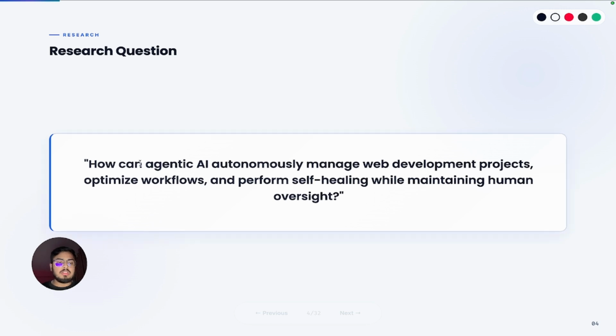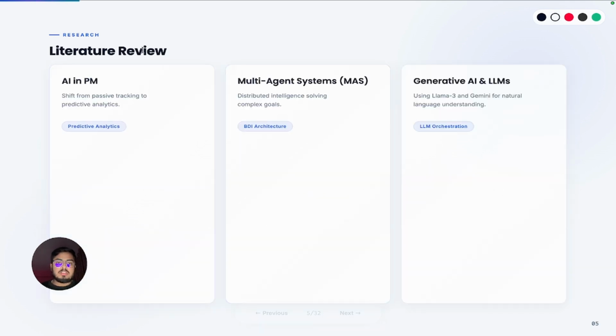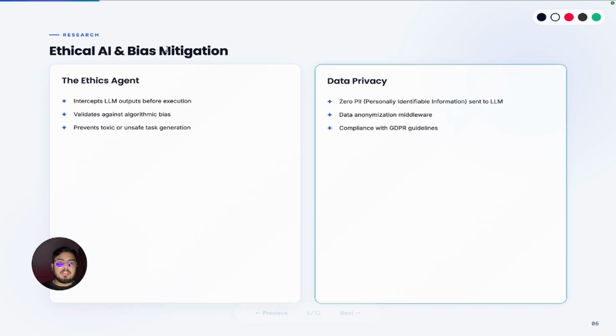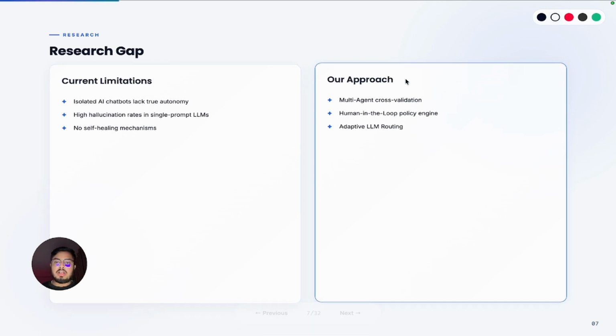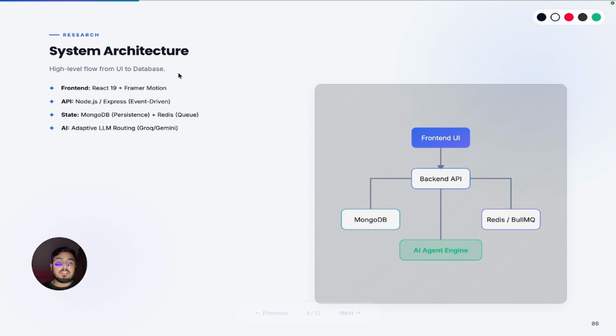The main research question is: how can Agentic AI autonomously manage web development projects, optimize workflows, and perform self-healing while maintaining human oversight? Literature review: AI in project management, multi-agent systems, generative AI, and LLMs. Ethical AI, bias mitigation, ethic agents, data privacy. Research gap, current limitations, multi-agent cross validation, human in the loop, policy engine, adaptive LLM routing, system architecture.